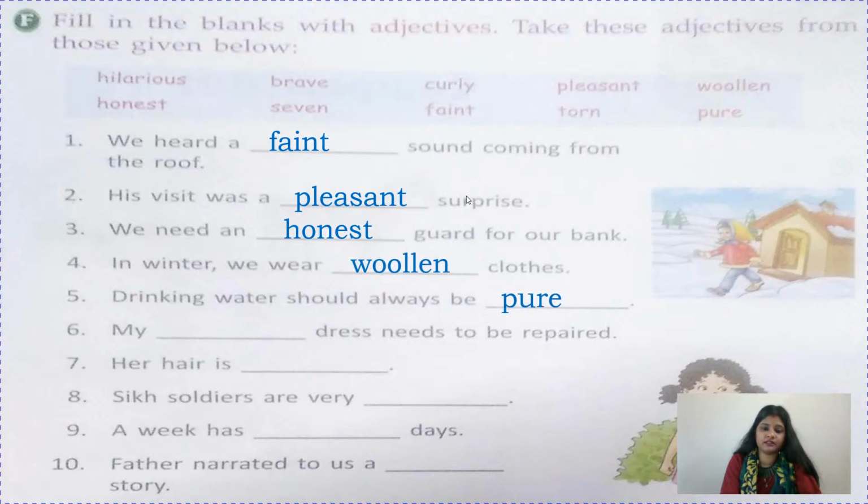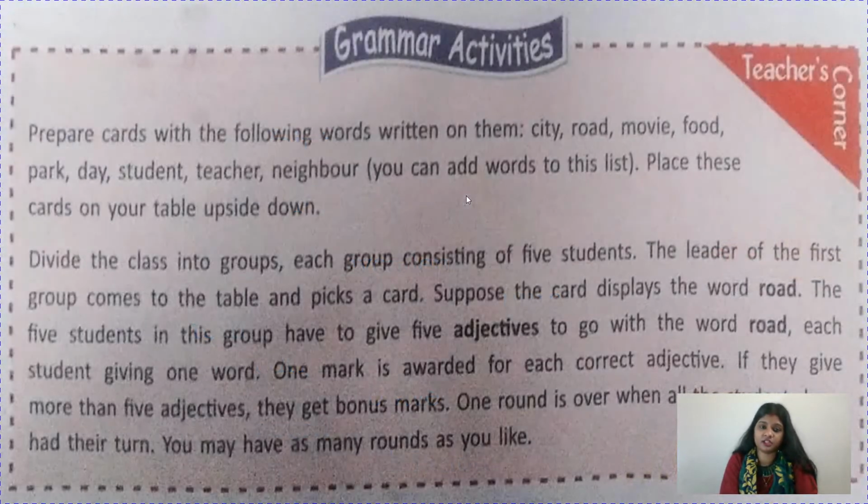My dash dress needs to be repaired. Okay, if it needs repair, it means the dress is torn, so torn dress. Her hair is either straight or curly, so the option curly is given here, so write it. Six soldiers are very, obviously children, soldiers are very brave. A week has how many days? 7. Father narrated to us a hilarious story, means a very funny story.